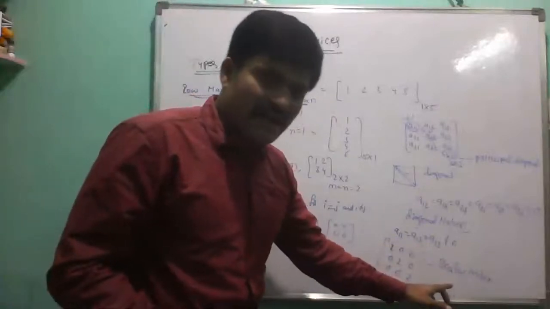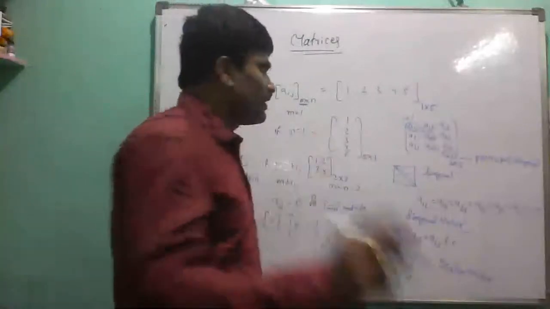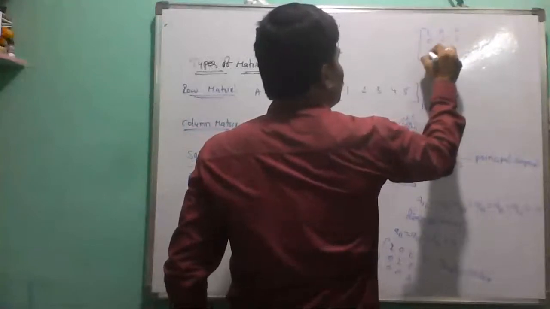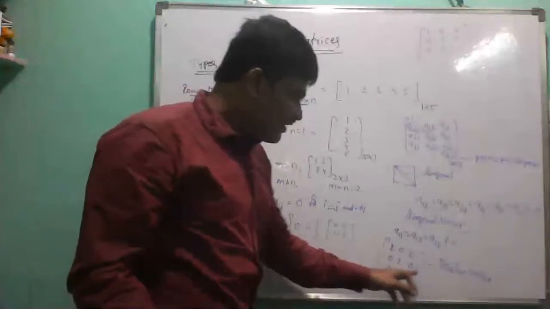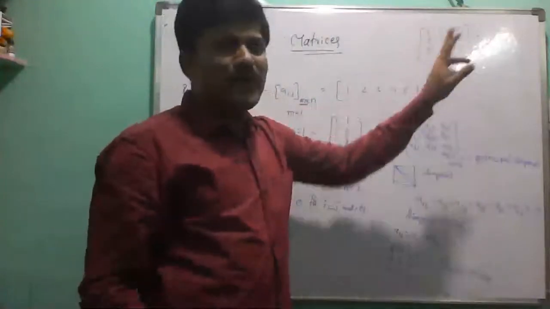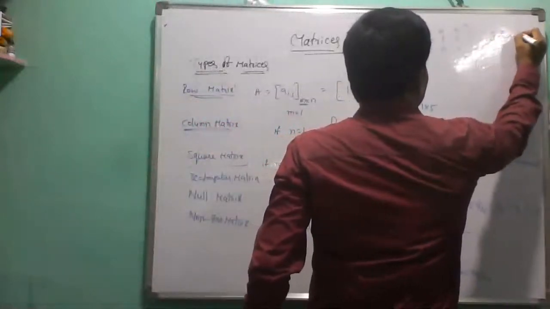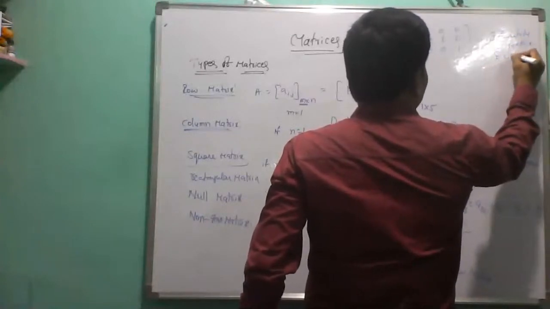In a scalar matrix, if the principal diagonal elements are all equal to 1, suppose 1 0 0, 0 1 0, 0 0 1, this is called a scalar matrix, and since all principal diagonal elements equal 1, that matrix is called an identity matrix or unit matrix.